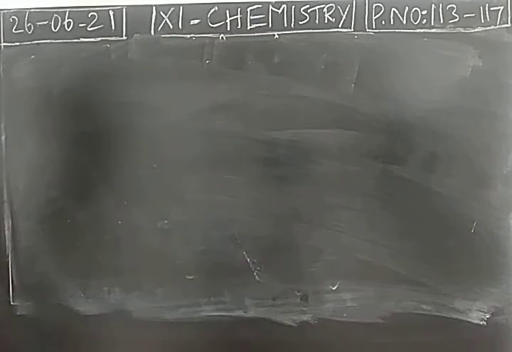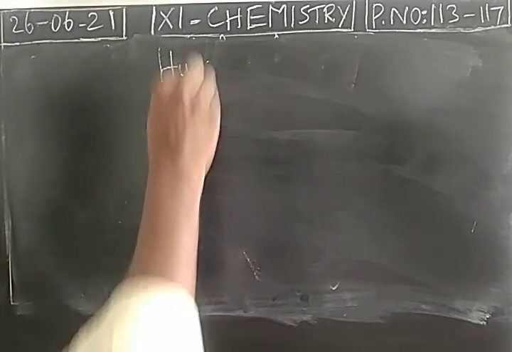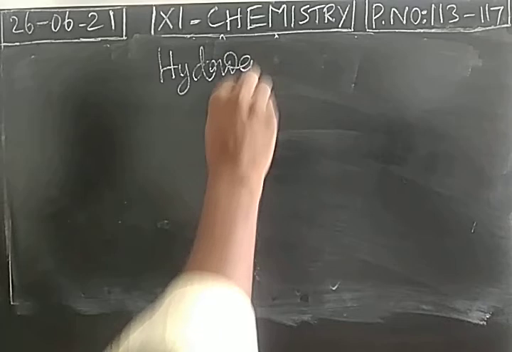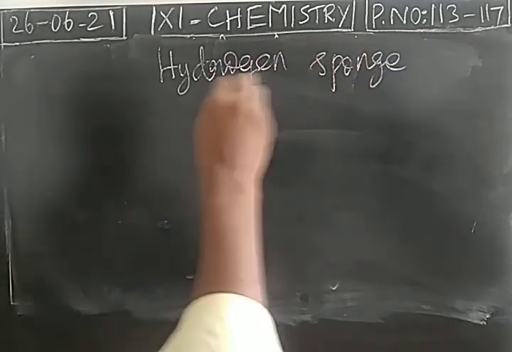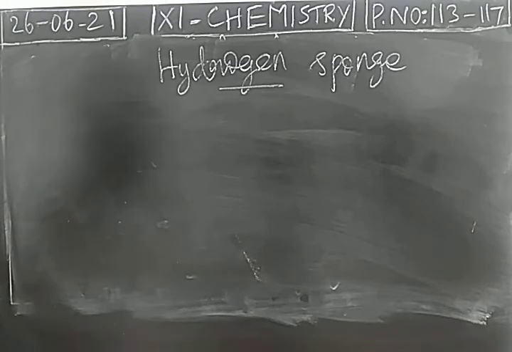The next topic is hydrogen sponge. So you take an ordinary sponge. When you dip it in water, the sponge will absorb the water molecule. Then when we press the sponge, it liberates the water molecule. The same type of process is taking place in the hydride also.